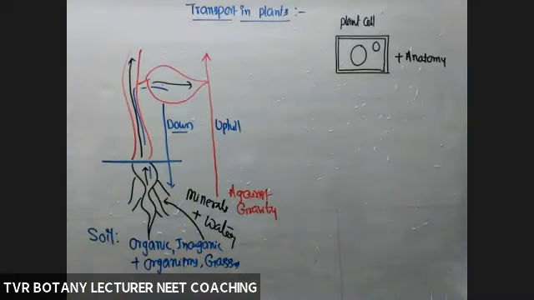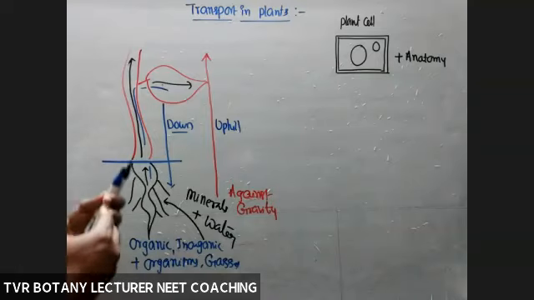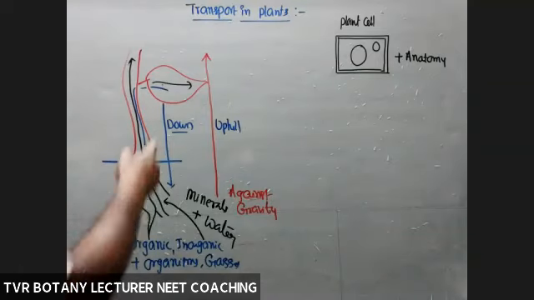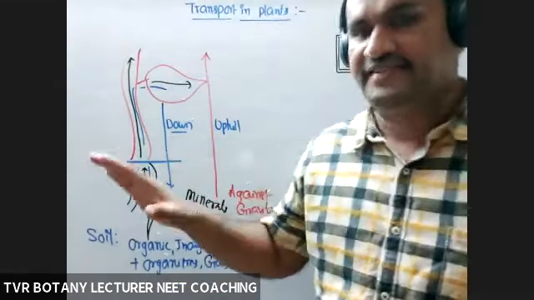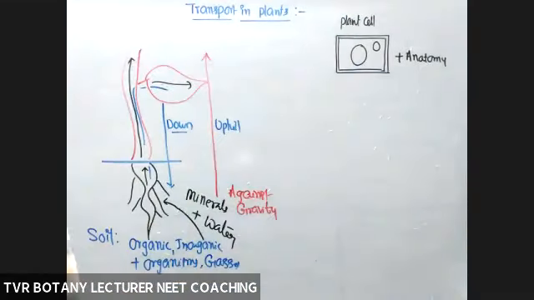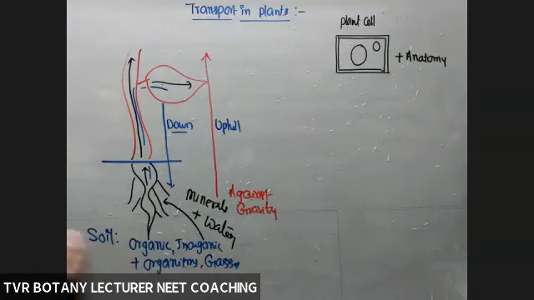So in animals, almost all vertebrates, particularly, a circulatory system is present. But in plants, where is the circulatory system? There is no circulatory system, but they are able to transport various materials from here to here.